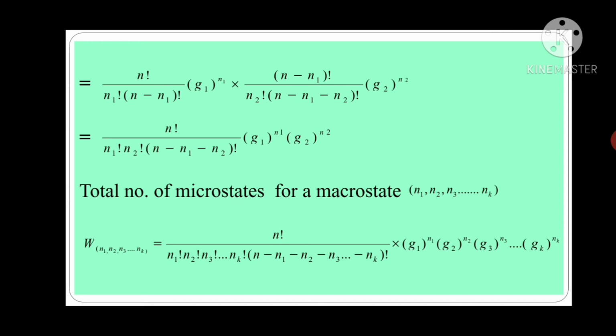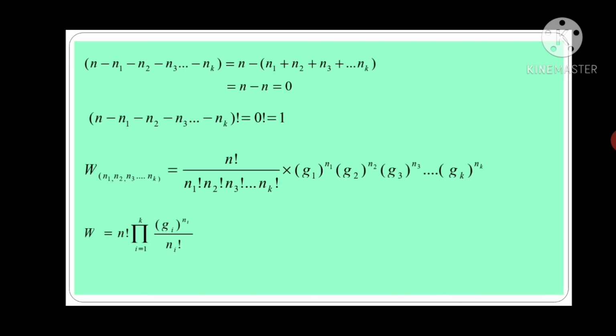Now the total number of microstates for a macrostate N1, N2, N3, up to Nk gives us W equal to N factorial upon N1 factorial into N2 factorial into N3 factorial up to Nk factorial into bracket N minus N1 minus N2 minus N3 up to minus Nk factorial into G1 raised to N1, G2 raised to N2, up to Gk raised to Nk.